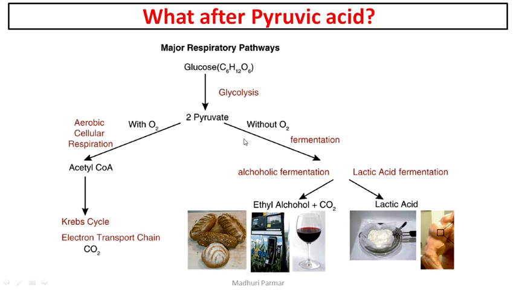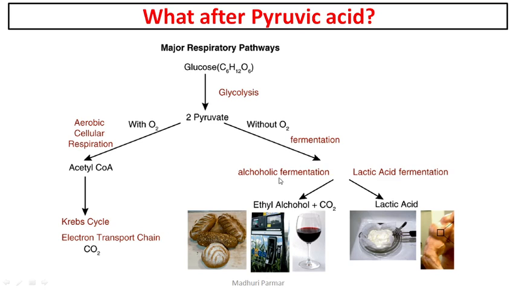On the other hand, if the conditions still remain without oxygen, then the next reactions that occur are called fermentation, and we shall see in just a minute why this fermentation is necessary, why we cannot leave it at pyruvate. Fermentation could again be of two types.